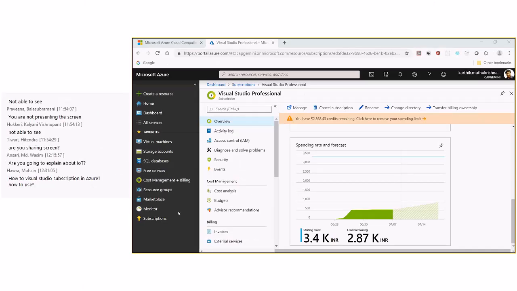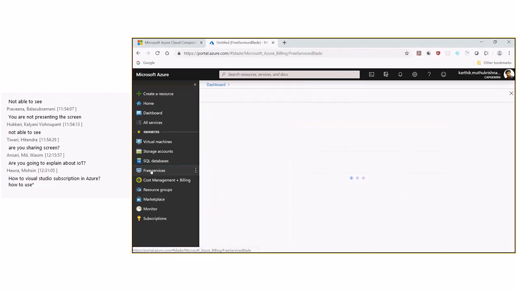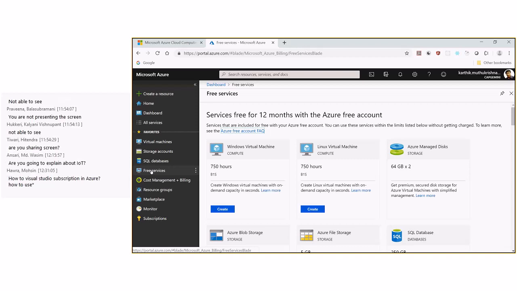Okay. So like this, we have the subscription details. We'll get the complete subscription details in the portal, and there is an option called free services. So what does this free services mean? Like I told you, we can go with the pay as you go option, right? Or you can go with the free trial.